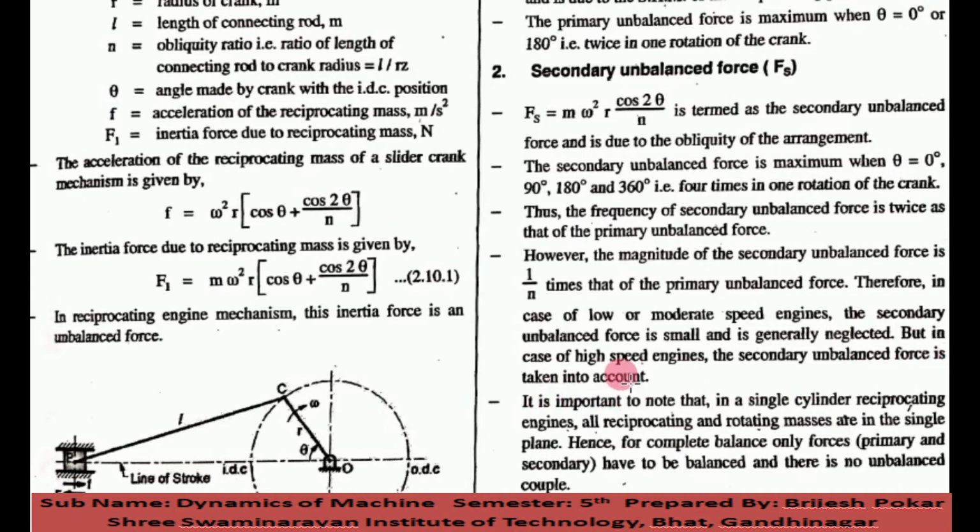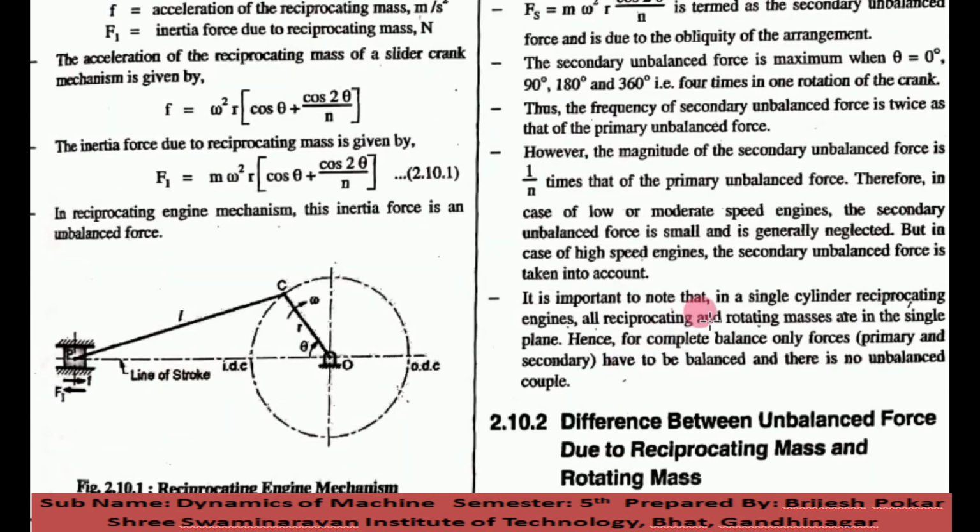Now it is very important what this sentence wants to say. In a single cylinder reciprocating engine, all the reciprocating and rotating masses are in a single plane. Here you can say this whole figure is in a single plane. So for complete balance, only the forces, that is the primary and secondary forces, have to be balanced, because with a single plane there is no unbalanced couple.